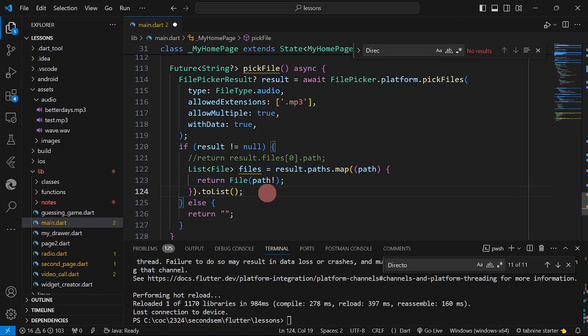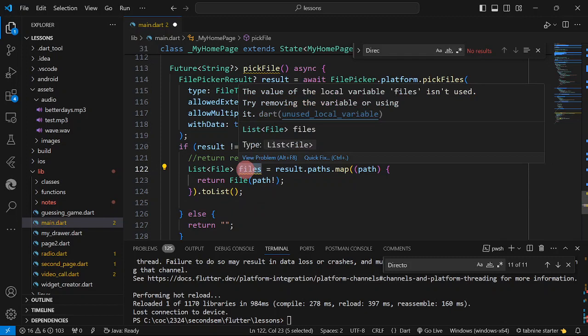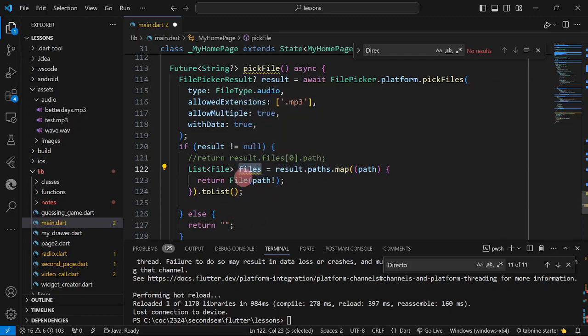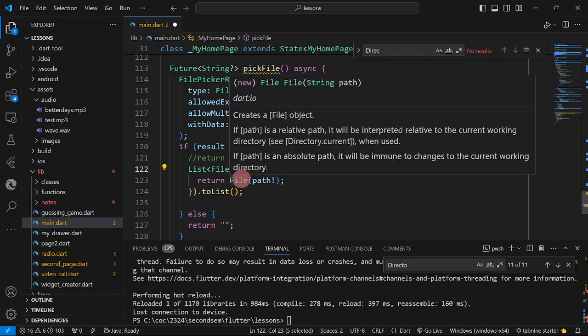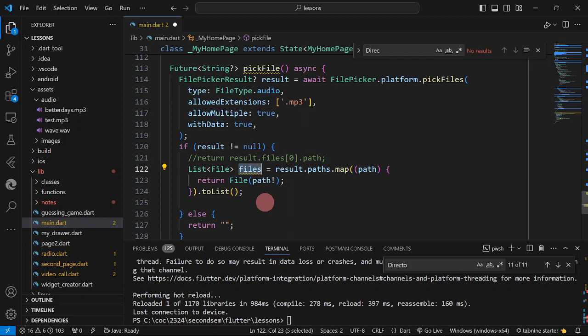So the next thing that you're supposedly going to do here is put these files, by the way this is now a list, so therefore you could then display the content of this list into a list view or a data table. Okay, but anyway, in this example I'm just going to show you how we are going to create a list out of all of the selected files by the user.